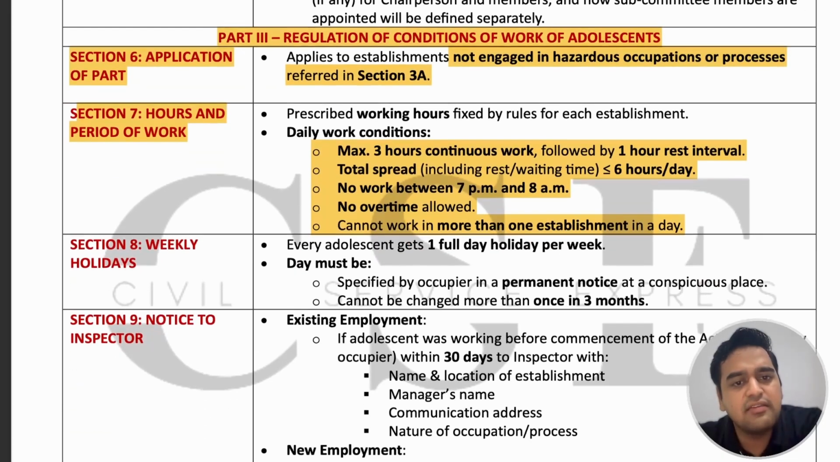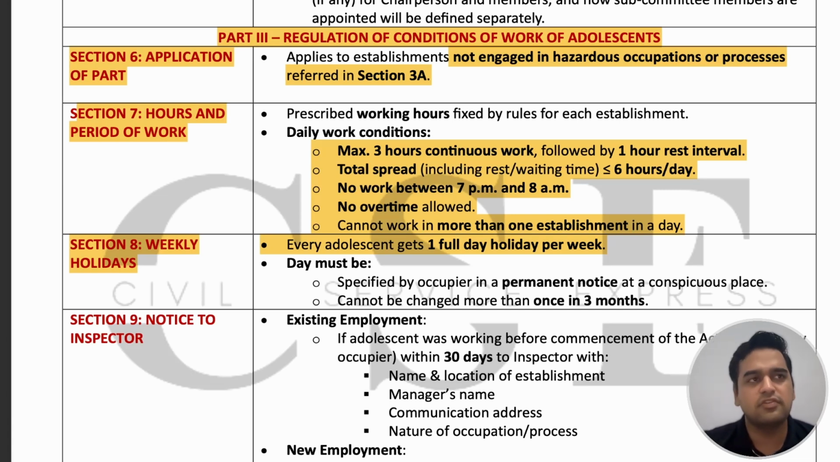Next is section 8, weekly holidays. An adolescent should get one holiday per week. That's a must for every adolescent who is working in any non-hazardous establishment. What the day is going to be should be decided by the occupier and displayed in a permanent notice at a conspicuous place, a proper place which is visible to all the workers, especially adolescents. And the occupier can also change the day of the holiday every 3 months.